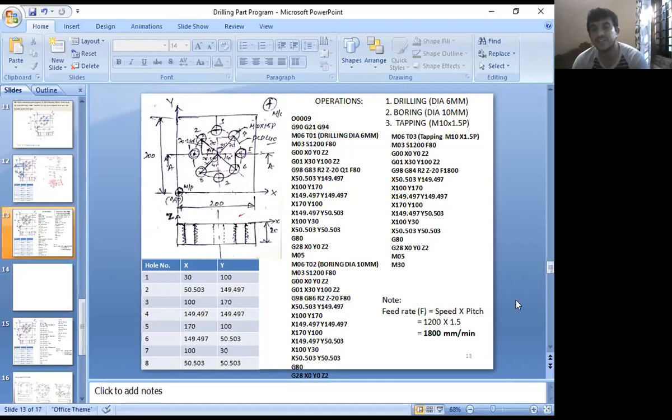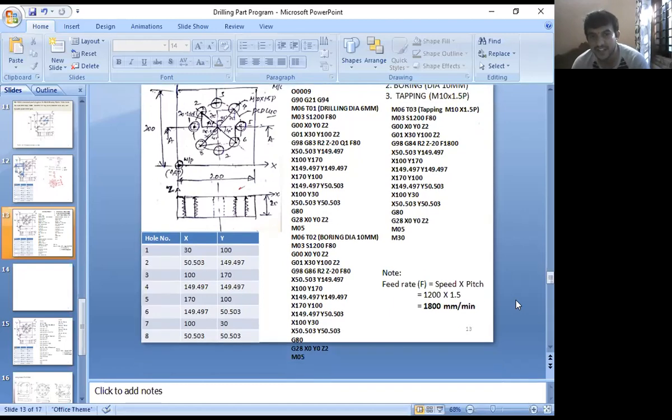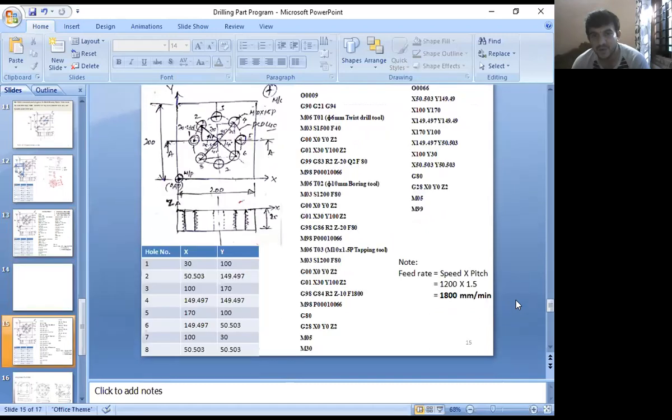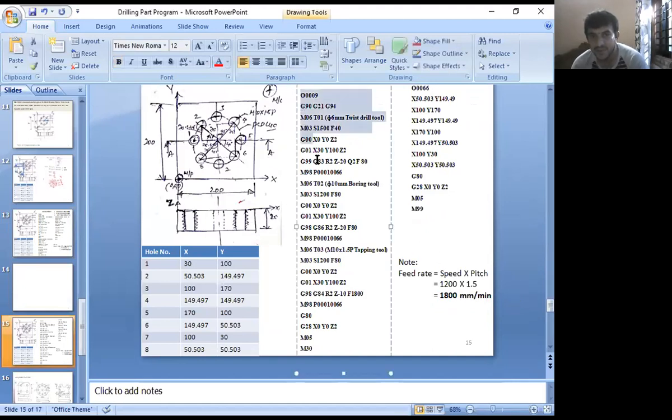Then how do you minimize the number of steps here? I will give one more slide here. I have written one more program. See this, the same program. Here it is called the main program. This is what I am highlighting here. This is the main program. So I will write the subprogram at the end of the main program. Here the space is not available, that's why I have written the subprogram here.